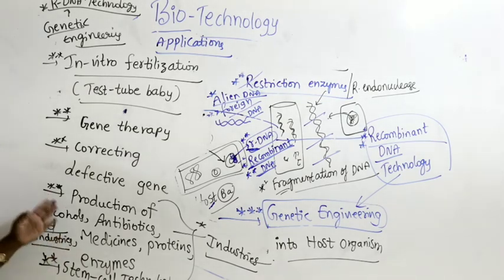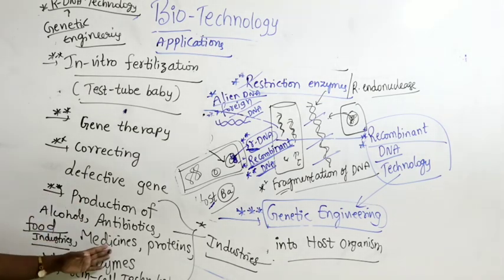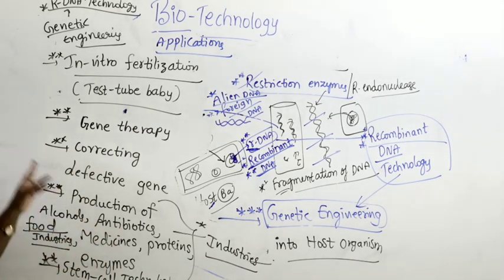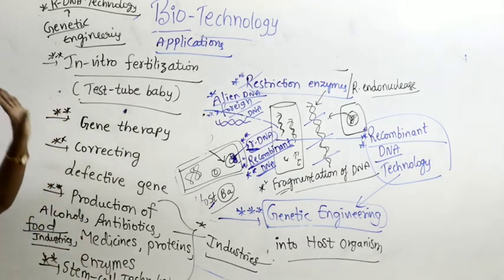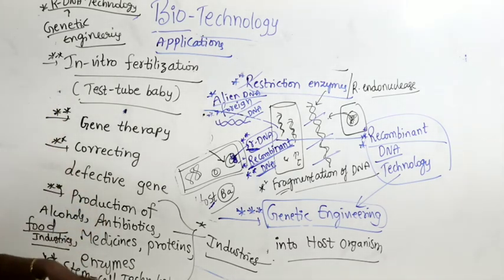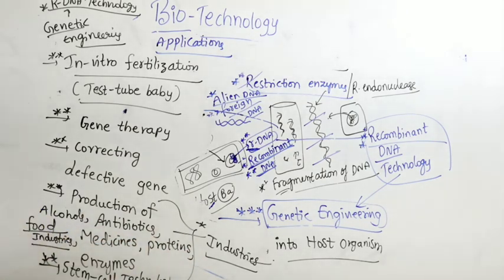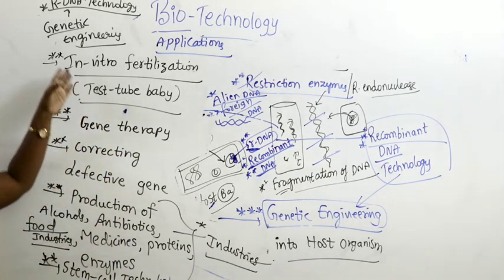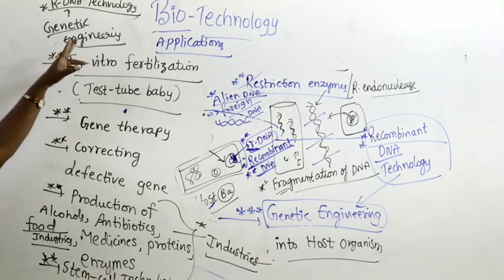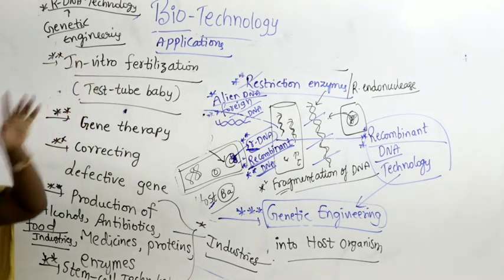Food industries, alcohols, production of antibiotics, medicines, or production of proteins, enzymes, all this is today produced using microorganisms with the help of genetic engineering. By transferring the gene, we get desirable products that we produce in industries. So we have so many applications in biotechnology and genetic engineering, and the basis for all is nothing but recombinant DNA technology.